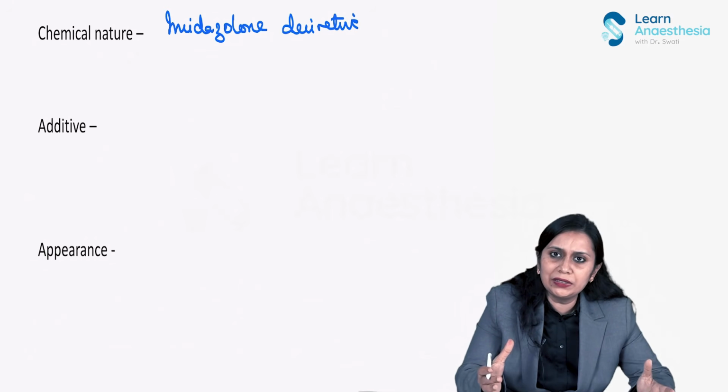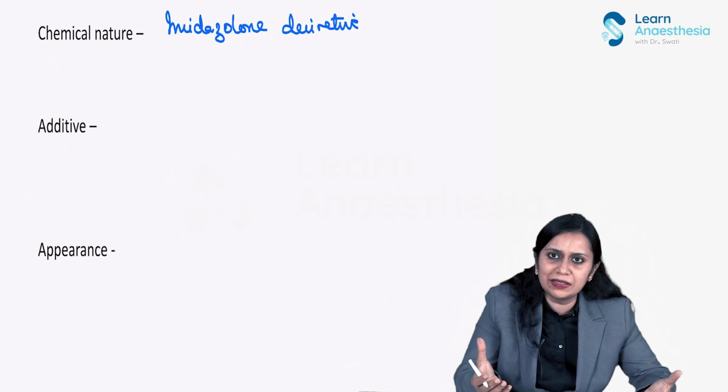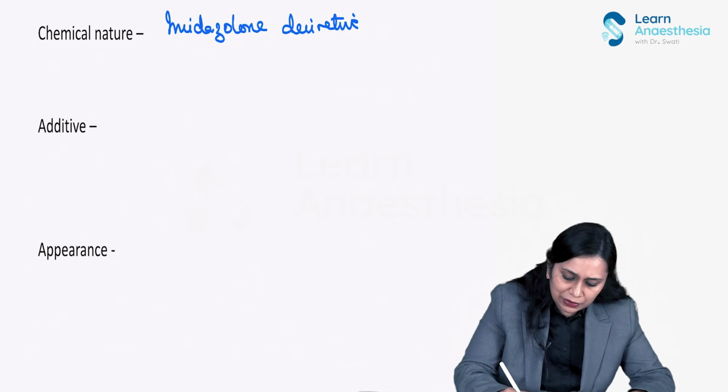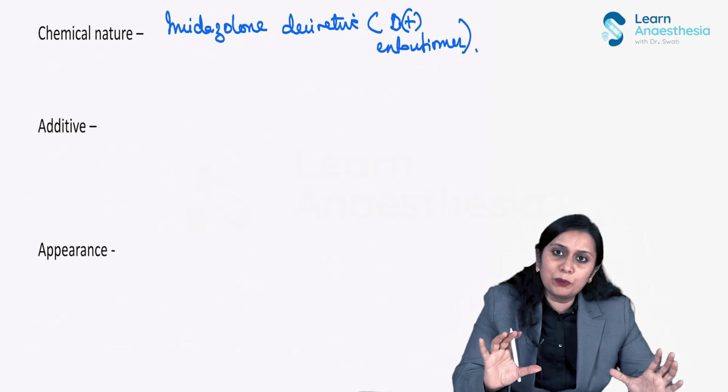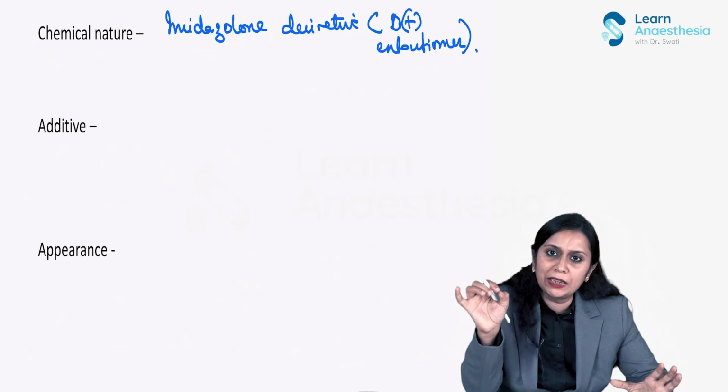Most of the other IV anesthetic agents are racemic mixtures. Ketamine is a racemic mixture, right? But this is an imidazolone derivative, of which the D plus enantiomer is used.